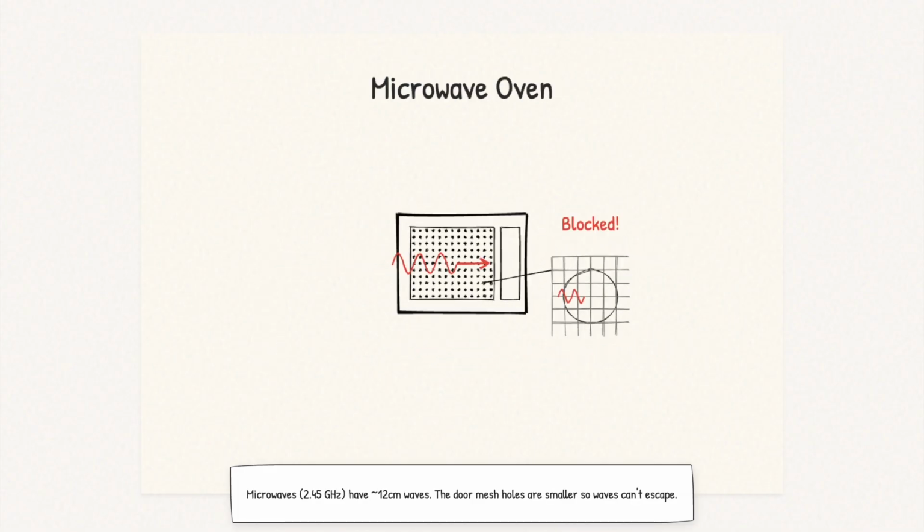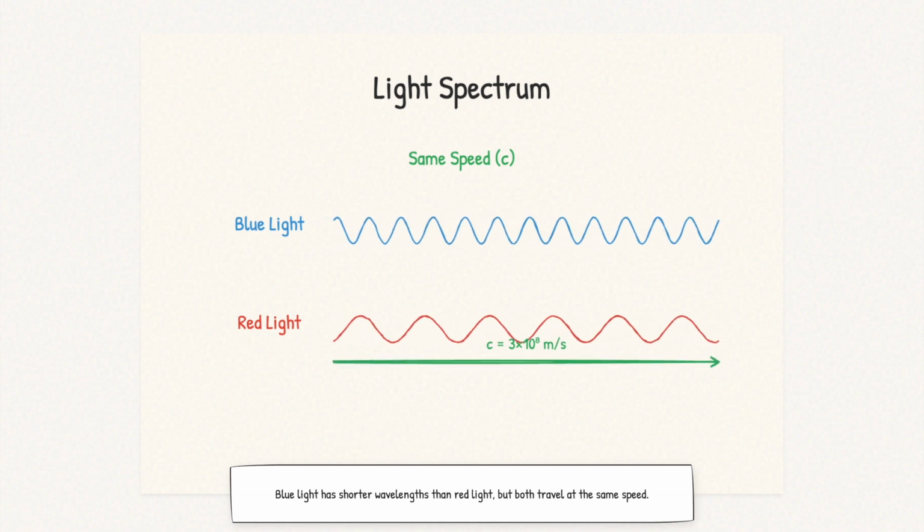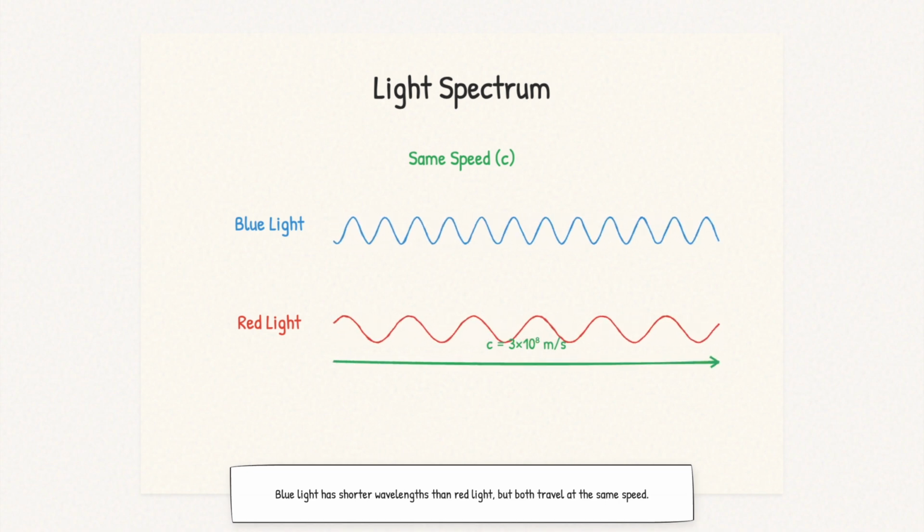Your microwave oven uses electromagnetic waves at 2.45 GHz, with wavelengths of around 12 centimeters. That's why the metal mesh on the door has holes smaller than that, so the waves can't escape. This equation helps us understand why blue light has shorter wavelength than red light, even though both travel at the same speed.